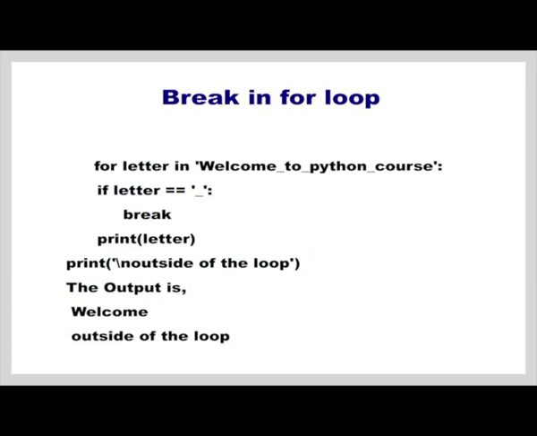So, here what output can you see? You can see only welcome, because we break the loop once we encounter underscore. So, note that when break is used, Python exits the for loop if a condition is satisfied. When the underscore is identified in the given string, all the other letters from underscore onwards will not be printed.